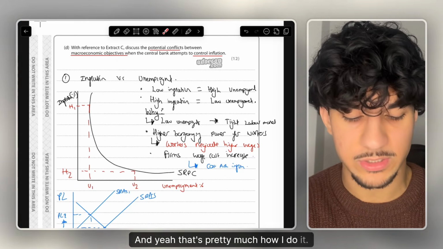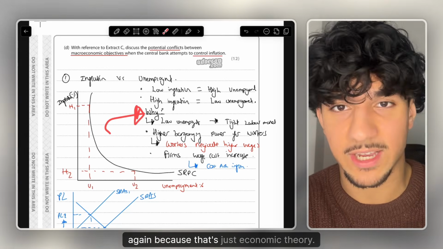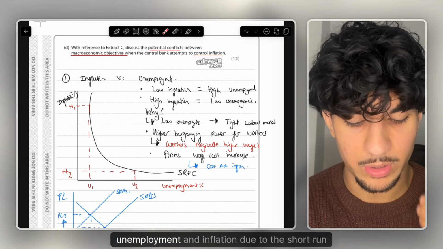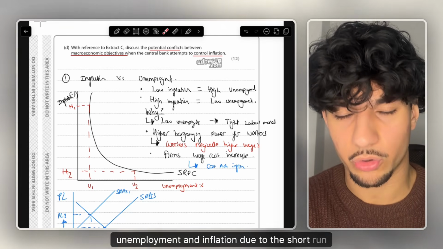And yeah, that's pretty much how I do it. I'm not going to re-explain this entire chain again because that's just economic theory. But then just conclude, saying yes, there definitely is a trade-off between unemployment and inflation due to the short-run Phillips curve.